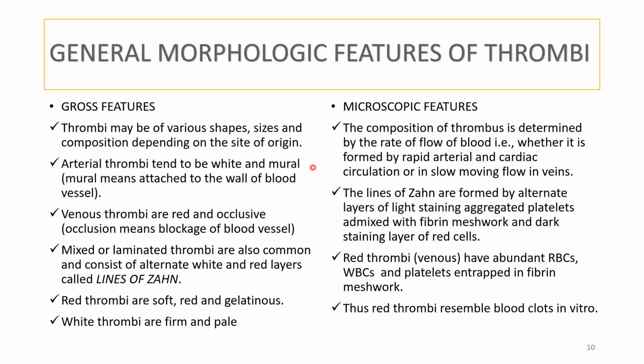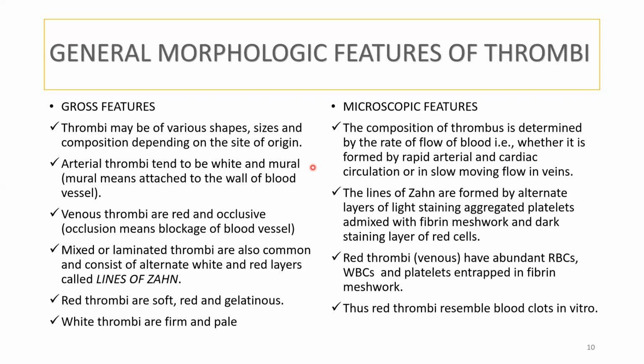Then venous thrombi. Venous thrombi are red and occlusive. Occlusive means it is going to block the blood vessel. Arterial thrombi are attached to the blood vessel and venous thrombi will block the blood vessel. Venous thrombi are red, arterial thrombi are white.